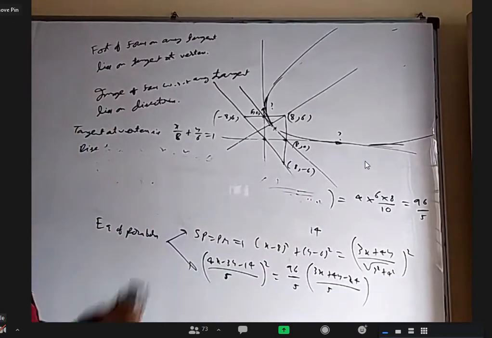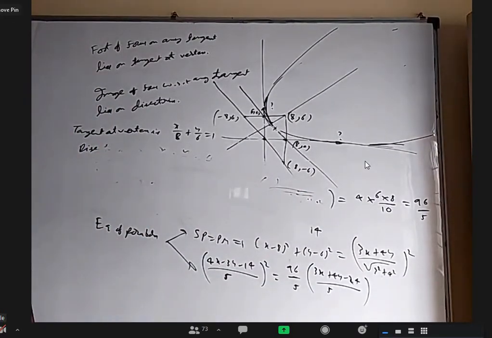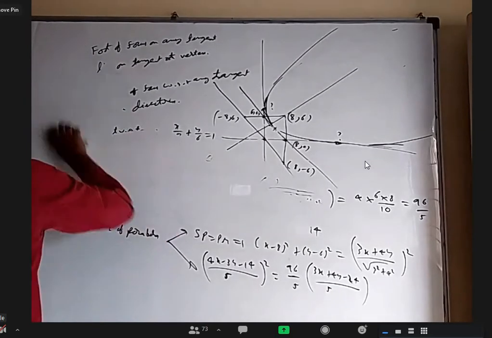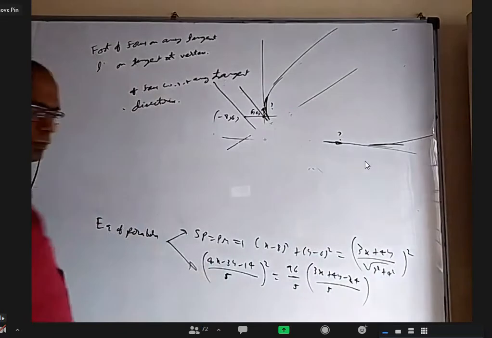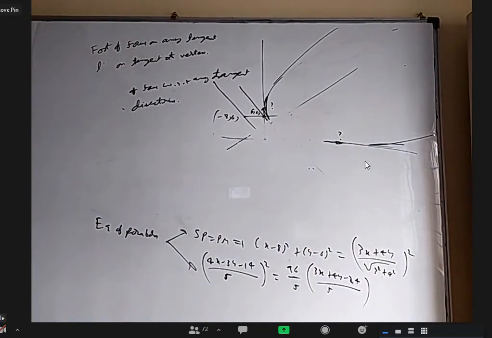I'm erasing this. I hope everybody completed, right? Sir, can we take the property that the x-axis and y-axis are tangents to the parabola? Yes, x and y axes are tangential to the parabola. That's what I said. Touching means they are tangent. Yes.